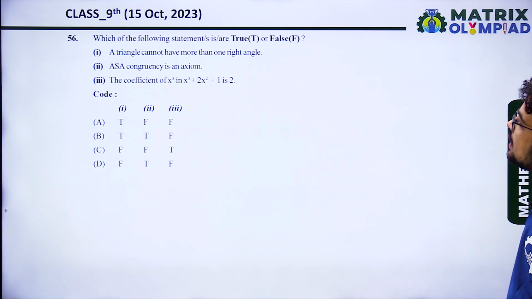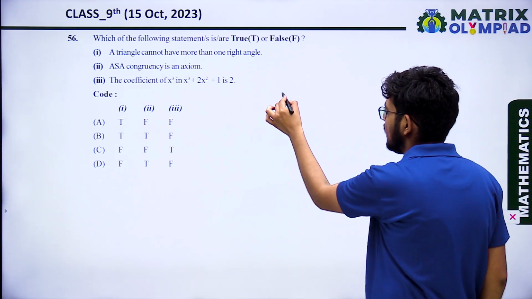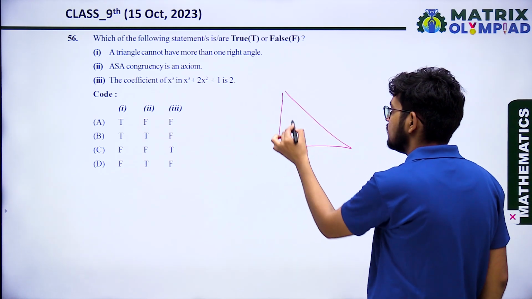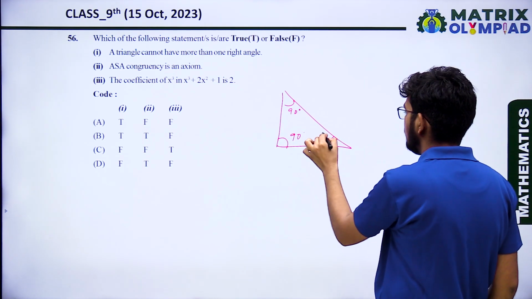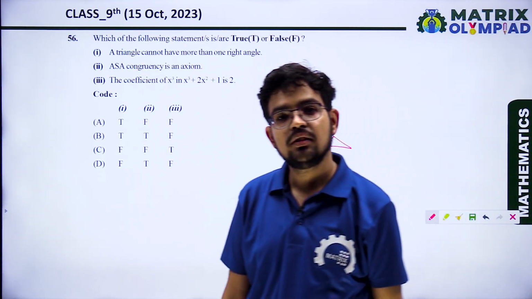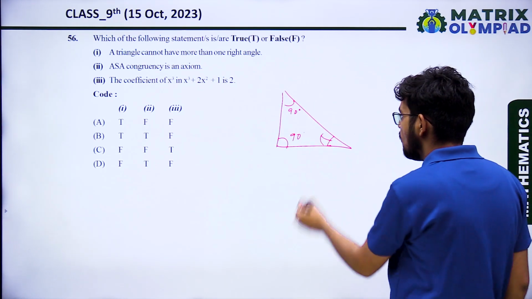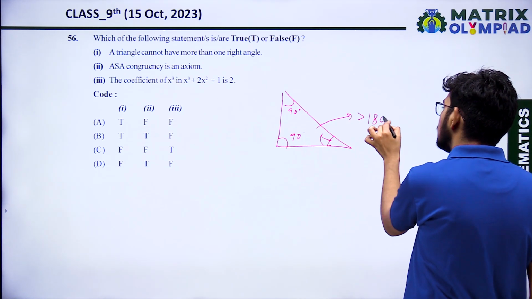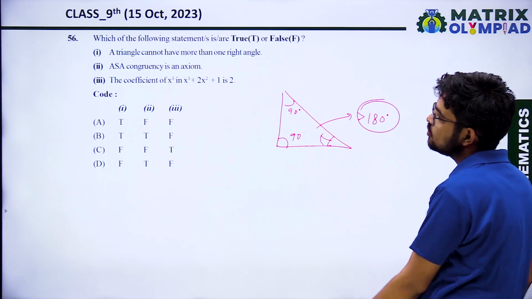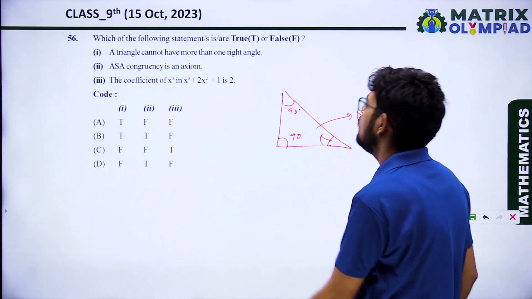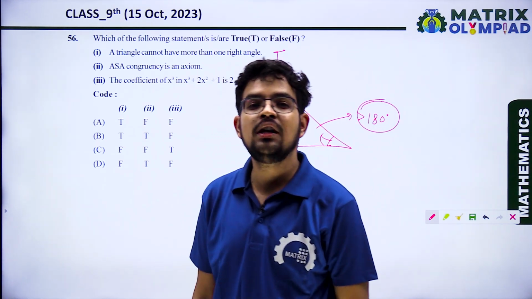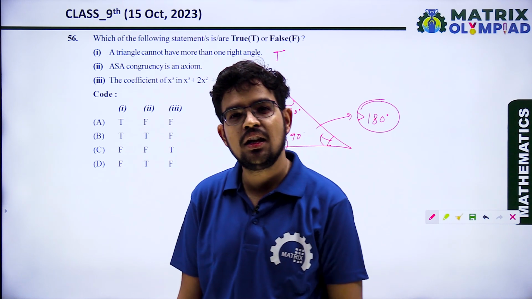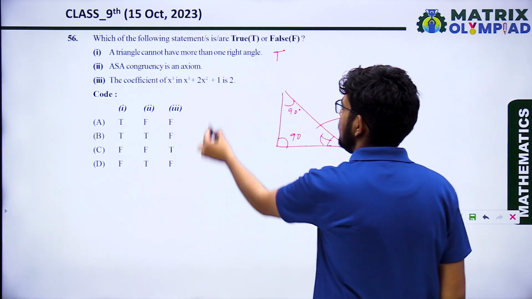Next, a triangle cannot have more than one right angle. Here, let's check. In a triangle, if two angles are right angles, then whatever the value of the third angle, the sum will be more than 180 degrees. So this is not possible. So a triangle cannot have more than one right angle. That is correct. ASA congruency is an axiom. No, only SAS congruency is the axiom. ASA we proved by a theorem. So this statement is false.